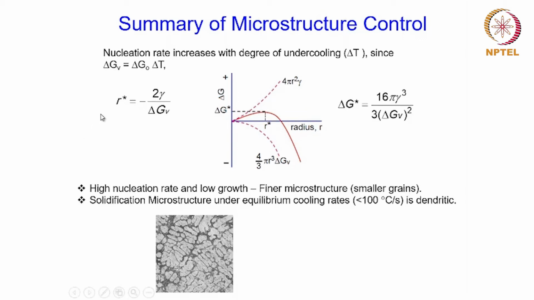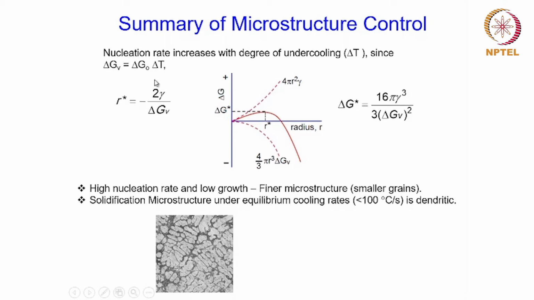Okay. The effect of process parameter on the nucleation rate can be understood from this particular equation over here, which is a relationship between the volume free energy change delta GV and the undercooling delta T. Okay.